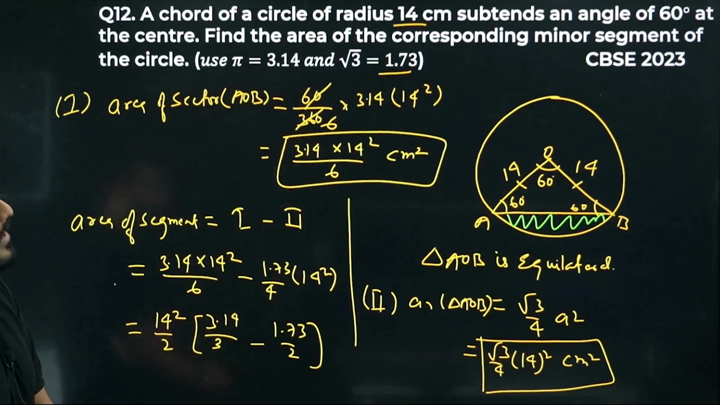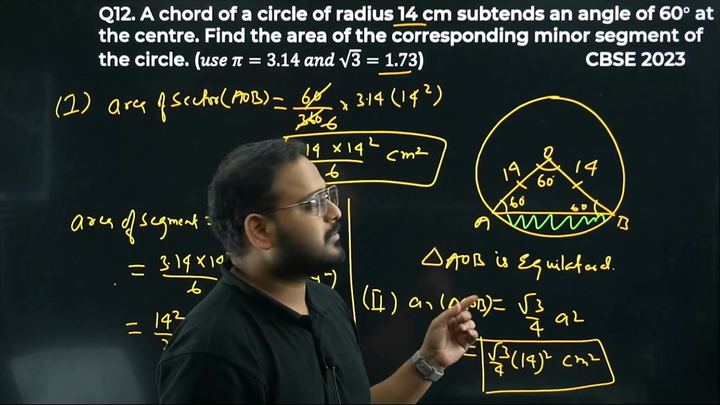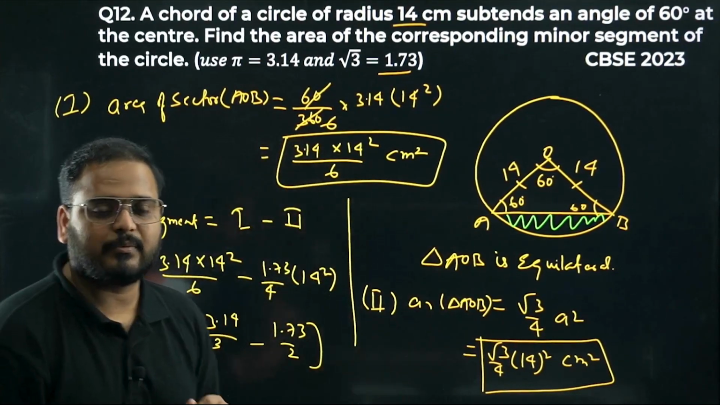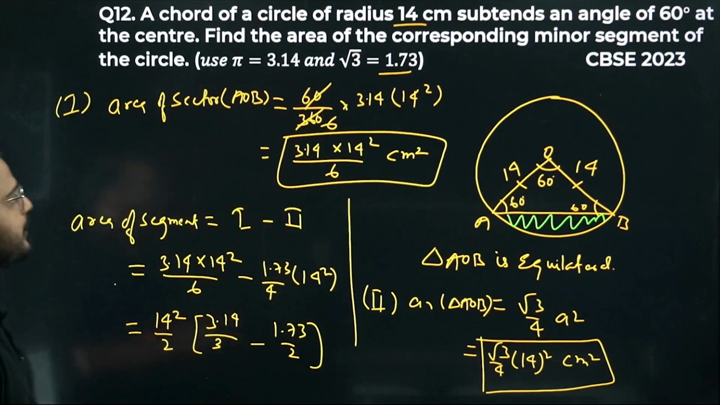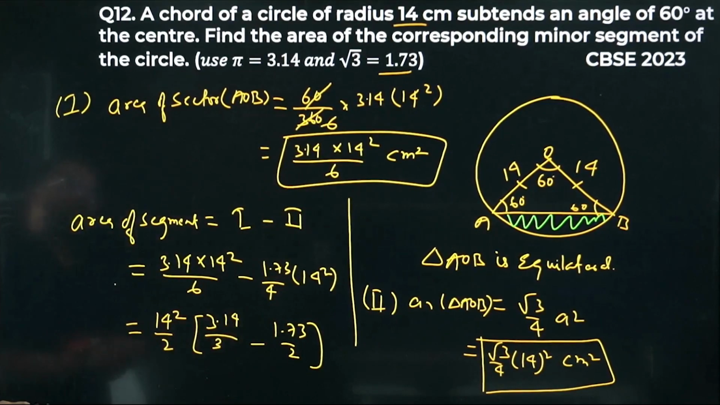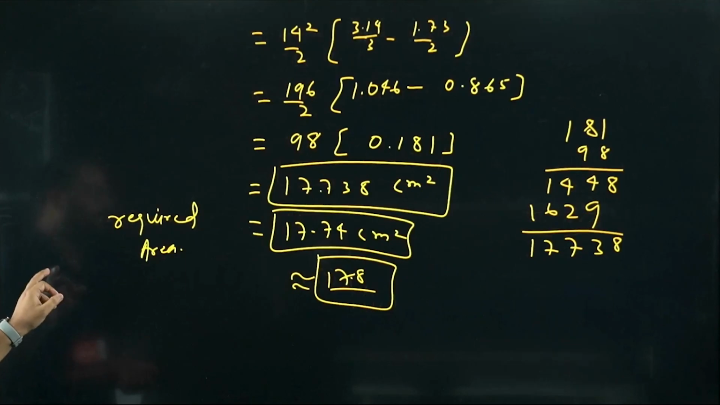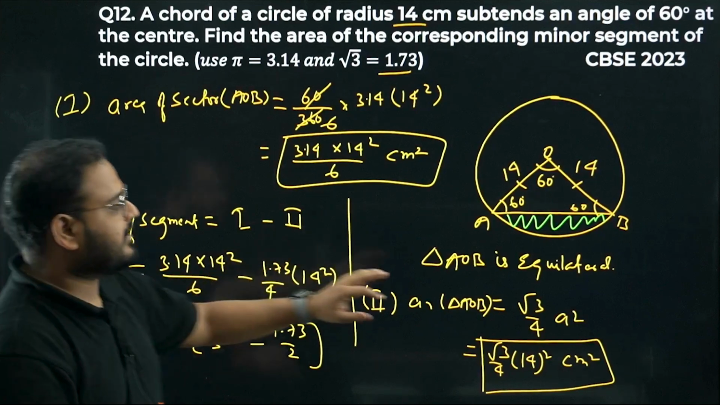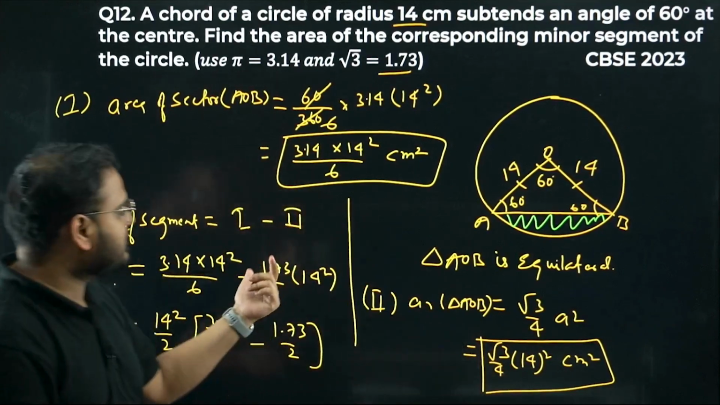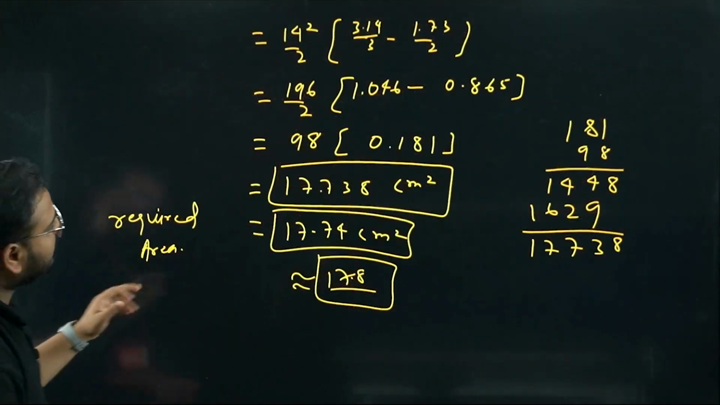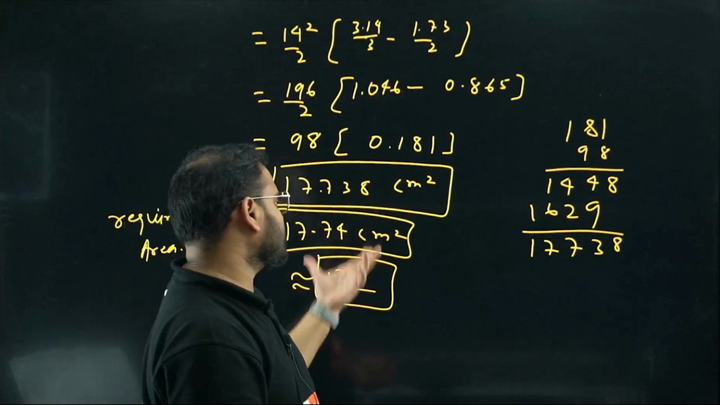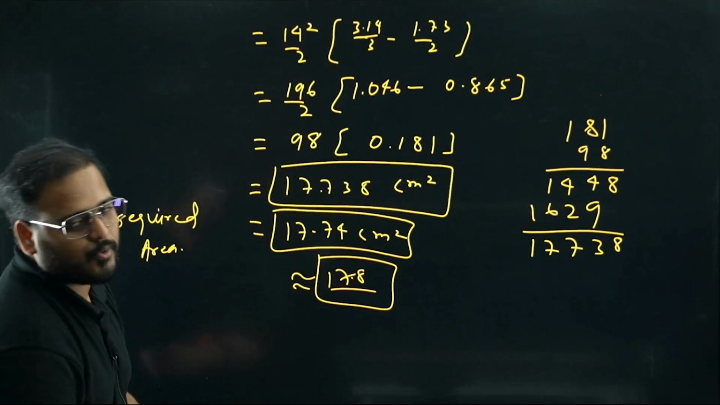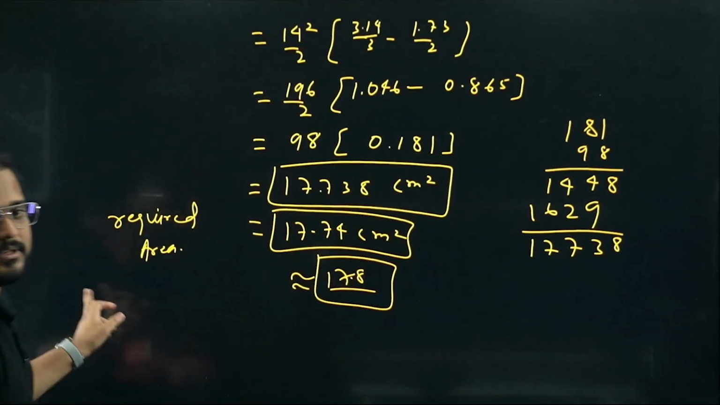Very good question. Again, your PYQ CBSE 2023 paper. Excellent question, right? Have a look, bacha. This is clear. No doubt whatsoever. First, what we did: find the area of triangle, then area of sector, subtraction of both, getting this simplification in terms of decimal, getting the answer 17.8, close to that. Okay, I hope this is clear.